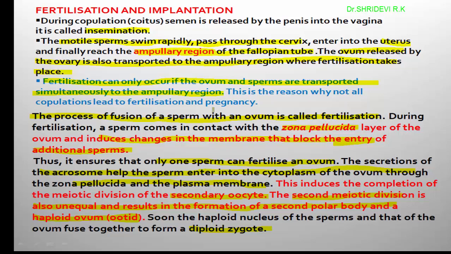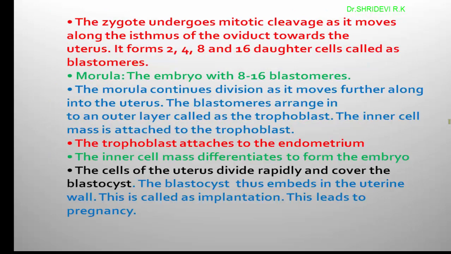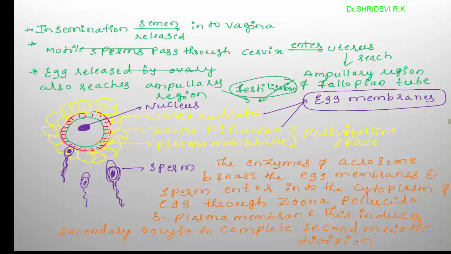The zygote formation also occurs at the ampullary region because sperm and egg have fused with each other at the ampullary region. Then moving to the next one, I will explain the things with the help of this diagram. Yes, let us go for the explanation here.